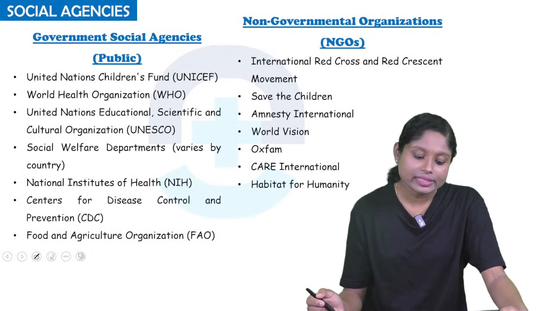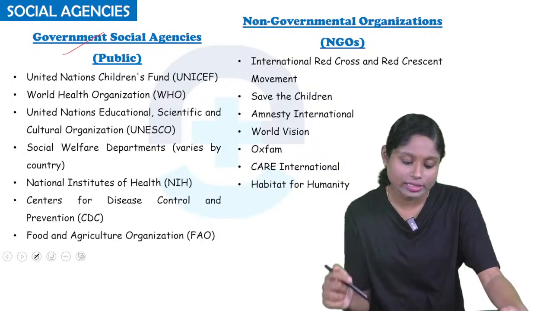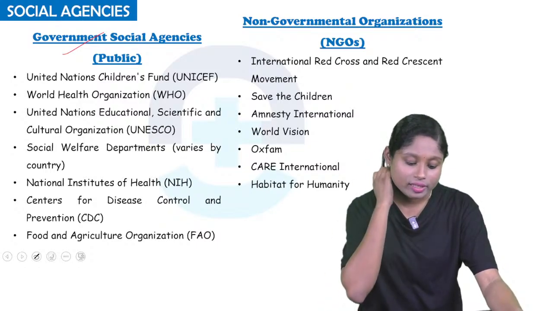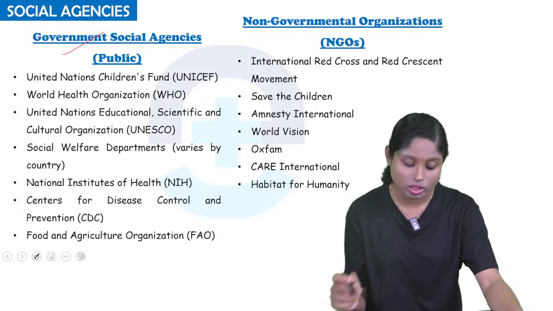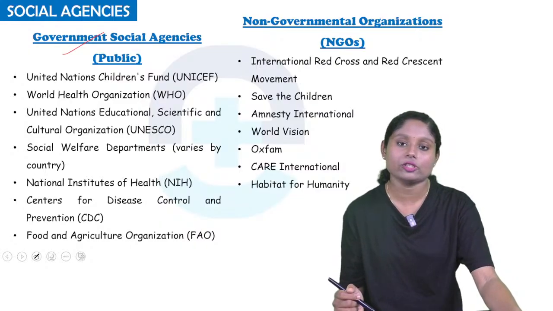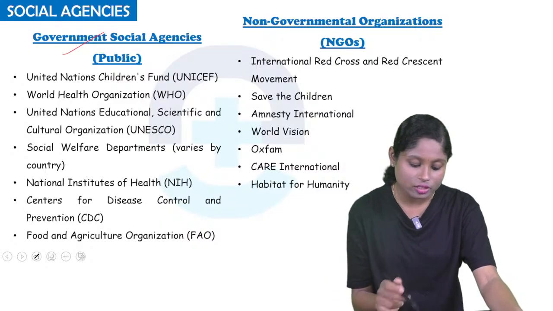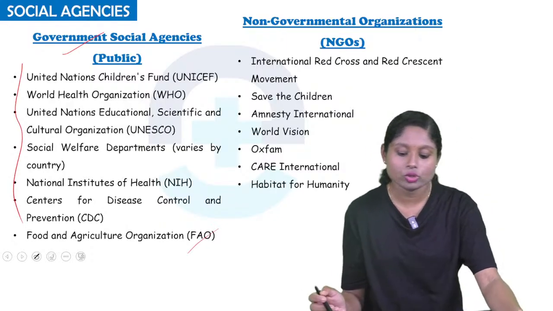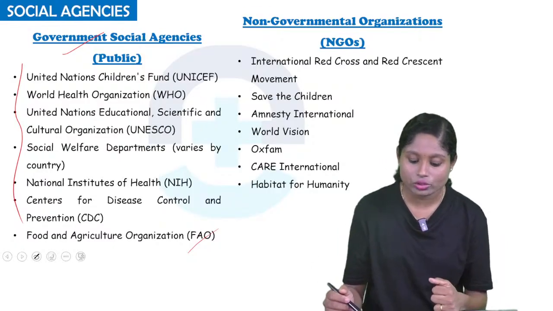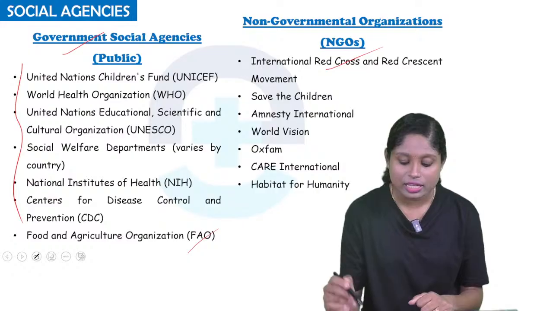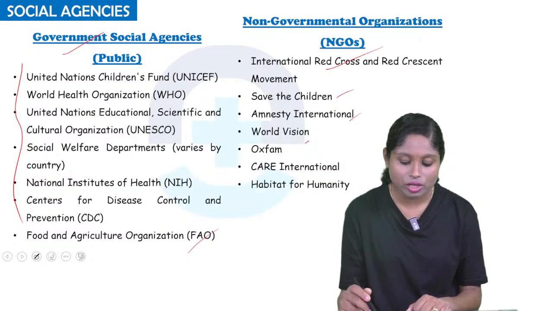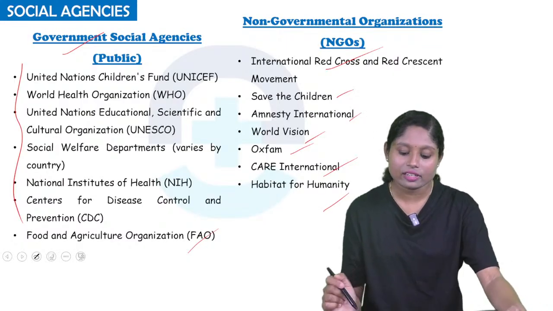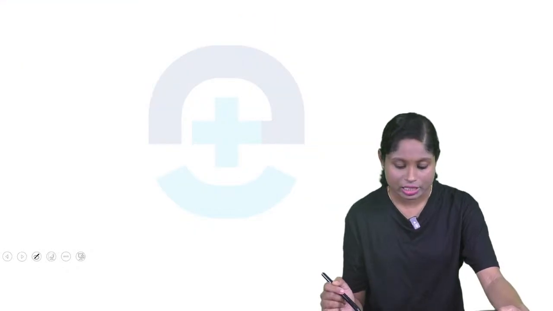So next is social agencies. We'll see some government or public social agencies like the United Nations Children's Fund, UNICEF, World Health Organization, United Nations Educational, Scientific and Cultural Organization, that is UNESCO, Social Welfare Department, which varies by country, National Institute of Health, Centers for Disease Control and Prevention, Food and Agriculture Organization. So these are some government social agencies. Coming to non-governmental NGOs like the International Red Cross and Red Crescent Movement, Save the Children, Amnesty International, World Vision, Oxfam, Care International, Habitat for Humanity. So these are NGOs or non-governmental organizations.